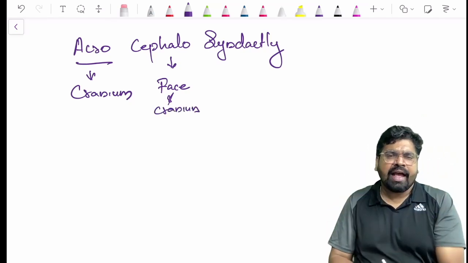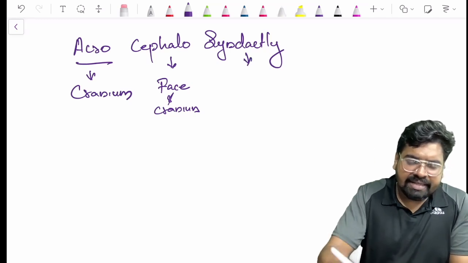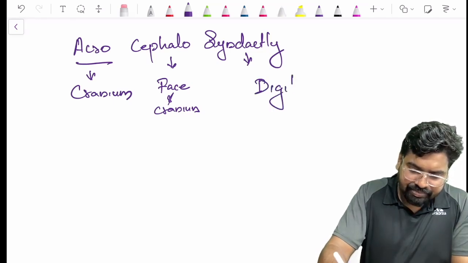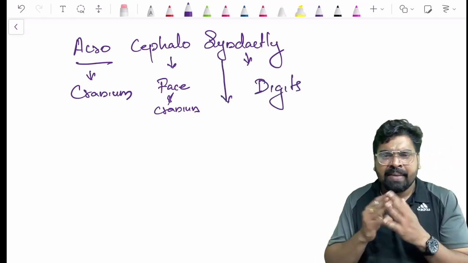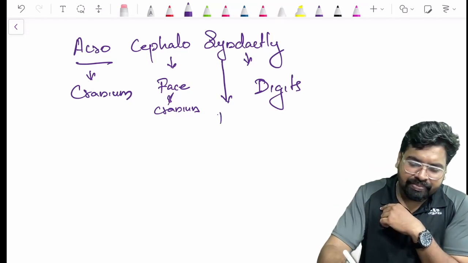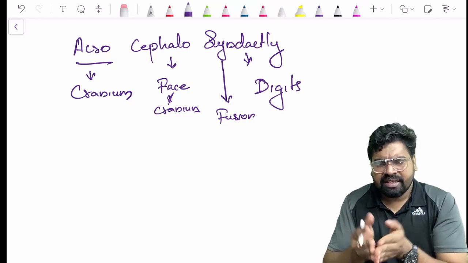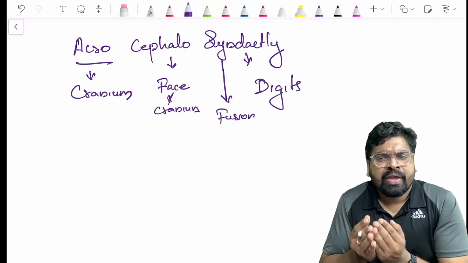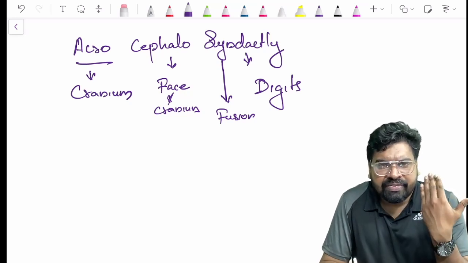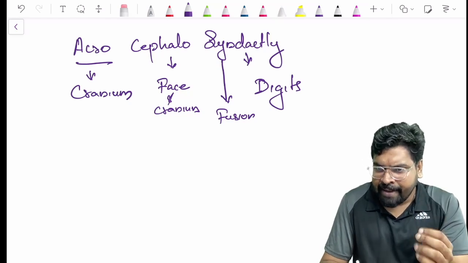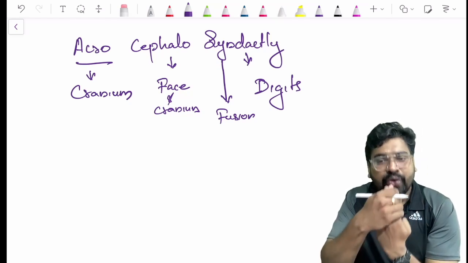Dactyly is your digits. Syn means fusion. So there is a defect with your cranium, a defect with your face, and a defect with your digits, where the digits get fused.